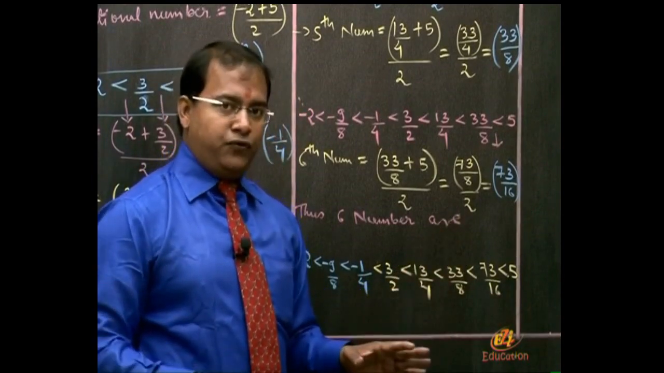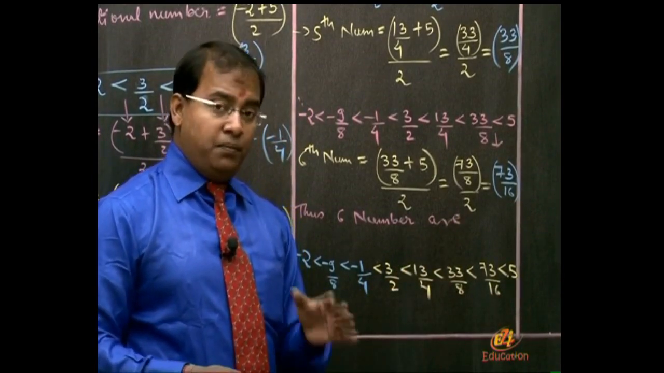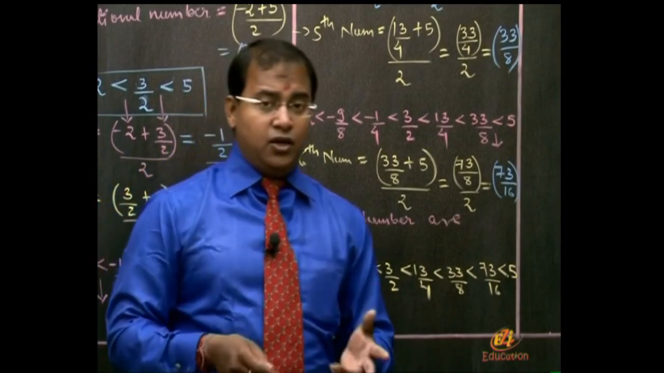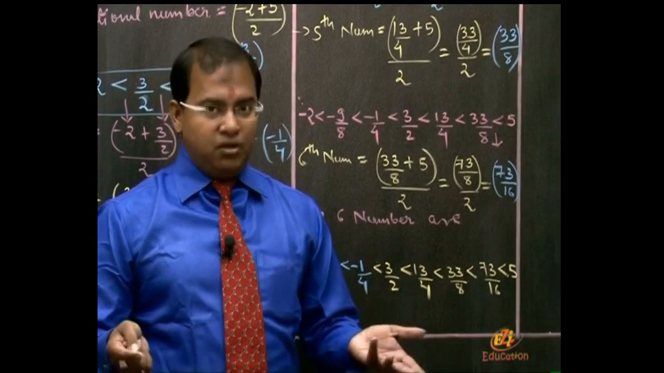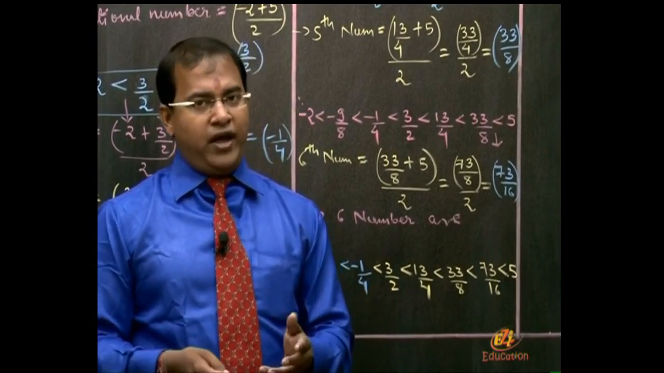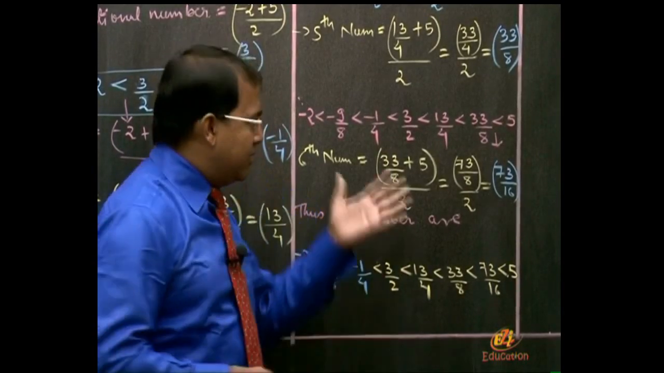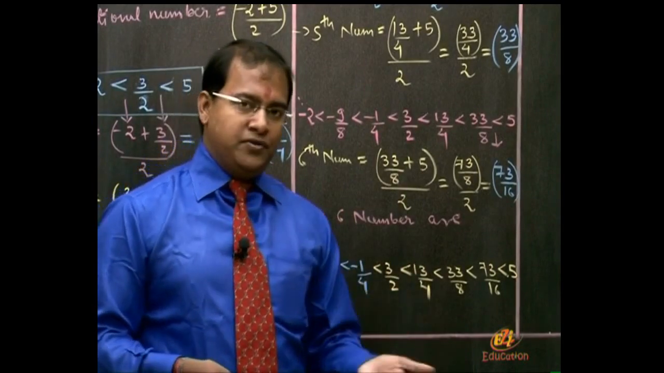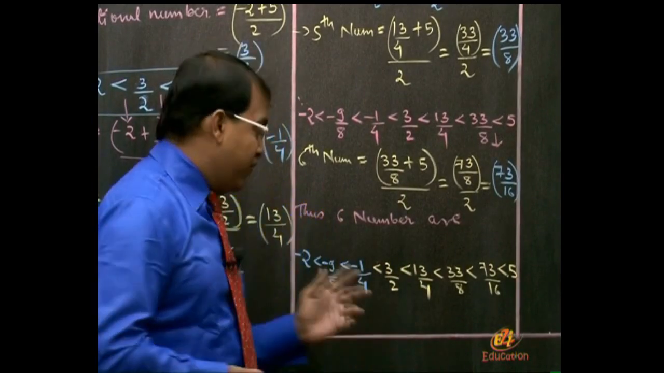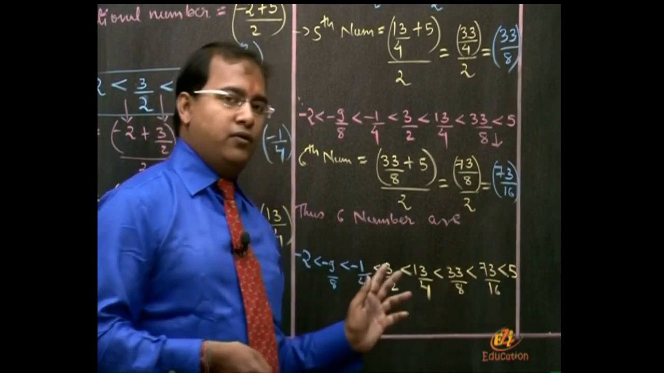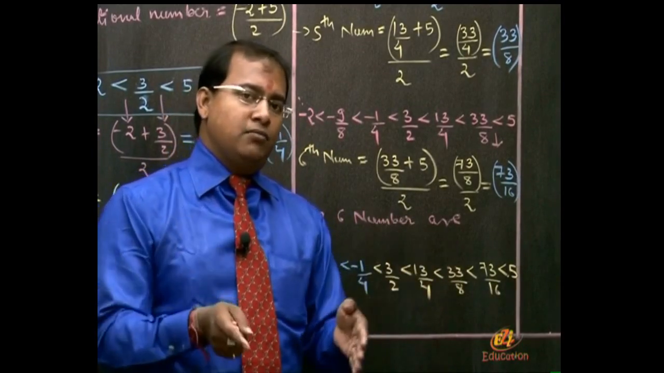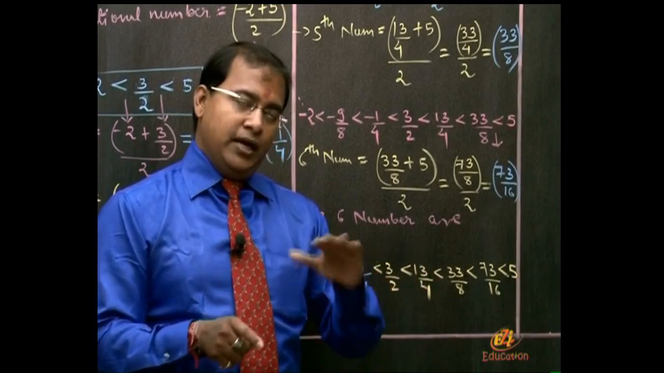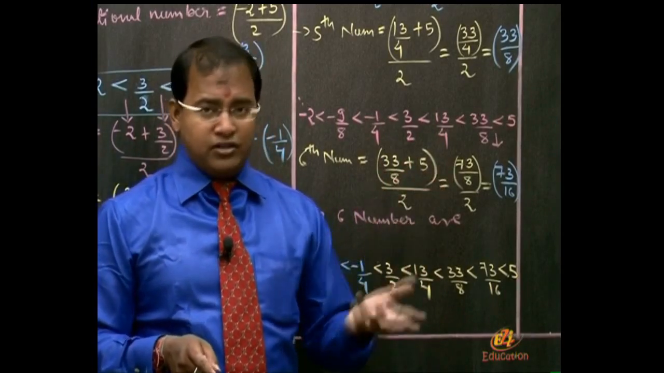So the method of finding 6 rational numbers will be similar to finding any number of rational numbers. Maybe it may be 4 rational numbers or 5 or 6 or 10. But the method remains the same, how to insert rational numbers between two numbers. First of all, you have to find a middle one. Then you go on inserting numbers between, and you can end up finding 1000 rational numbers.